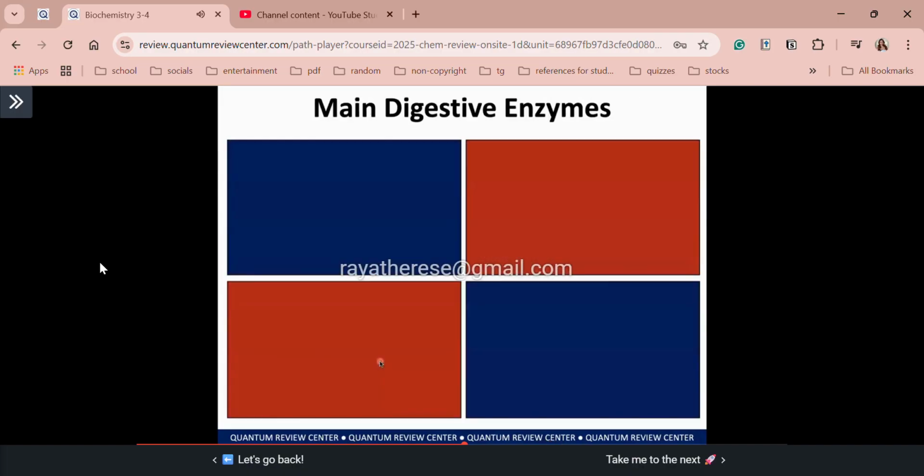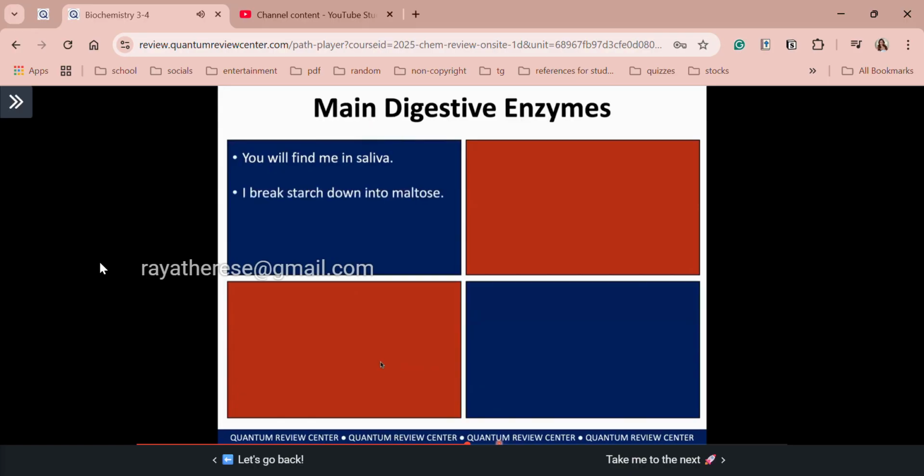Now class, I prepared again a quick quiz. So these are your main digestive enzymes. So we already tackled the 2 types of digestive enzymes, particularly for your carbs and lipids. Now, you will determine these 4 enzymes that are our main digestive enzymes. Okay, so ready na class? So first one, you will find me in saliva. Second one, I break starch down into maltose. Ay, sir, alam ko na yan. Alright, so wait lang class, we have the third hint. I'm often the first enzyme to start digestion. Alright, class, our answer is amylase.